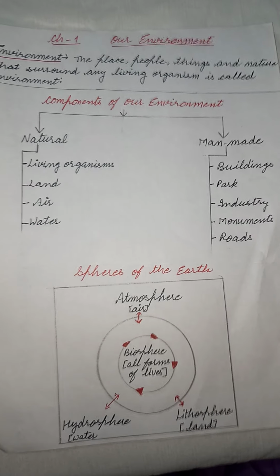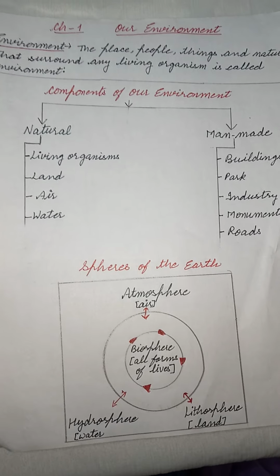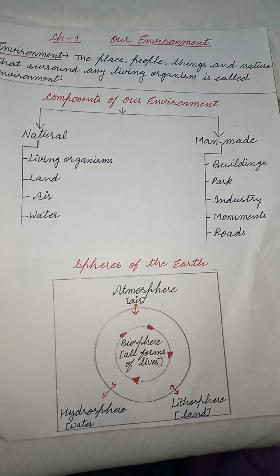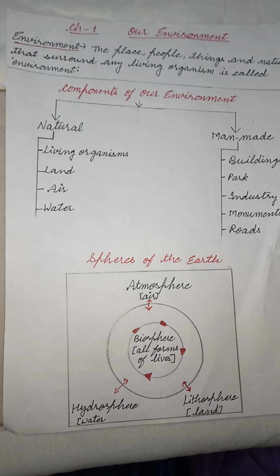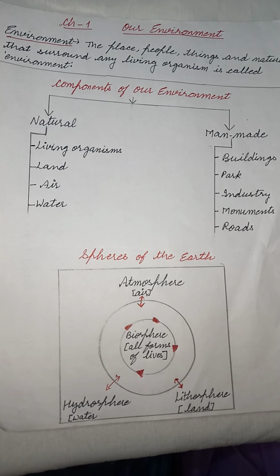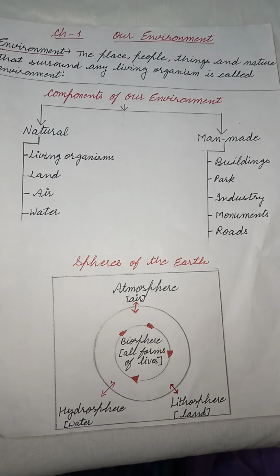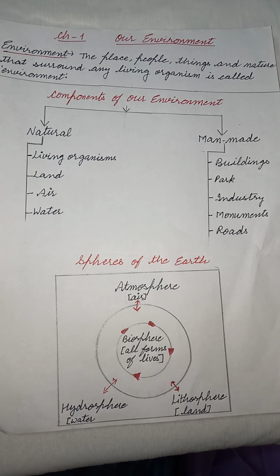And next is abiotic environment. This refers to the world of non-living elements, for example land, air, water, sun, etc.